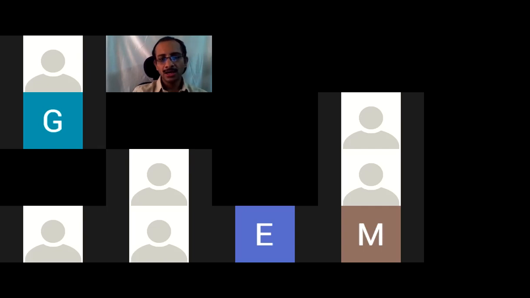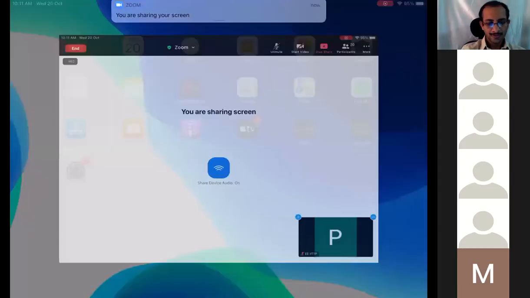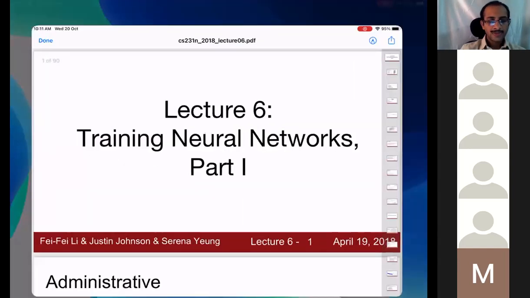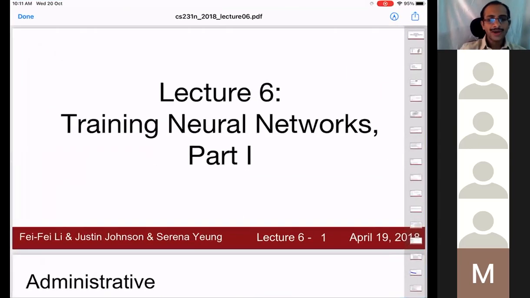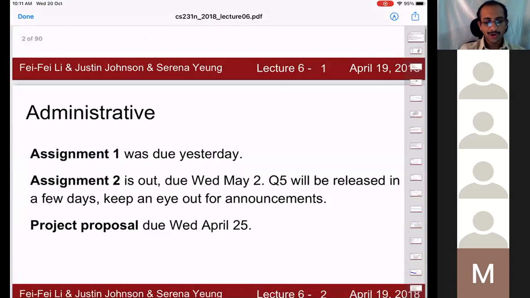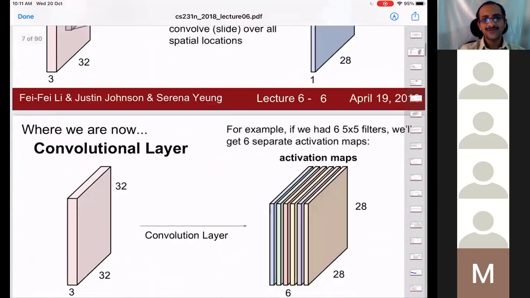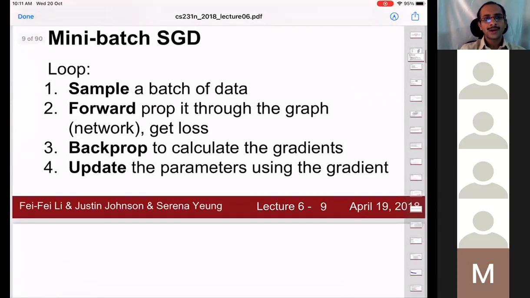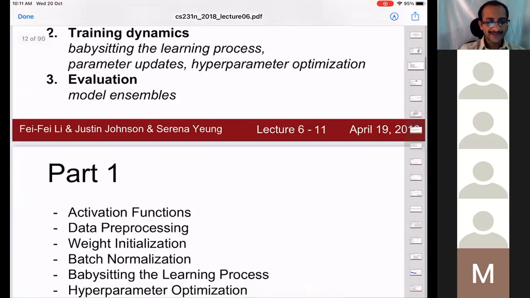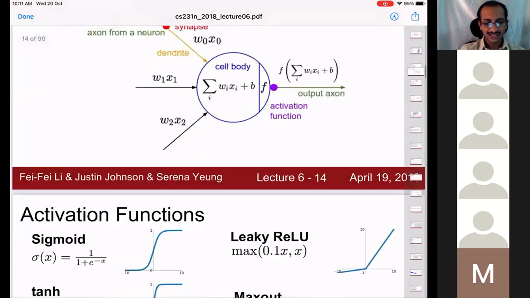Okay, good morning. Let us continue our discussion on training of neural networks. We have seen in the last class some different activation functions, and we were discussing the role of activation function, or the desirable properties for activation functions.